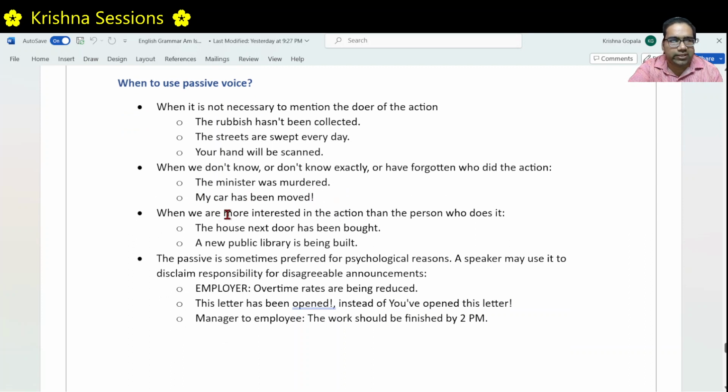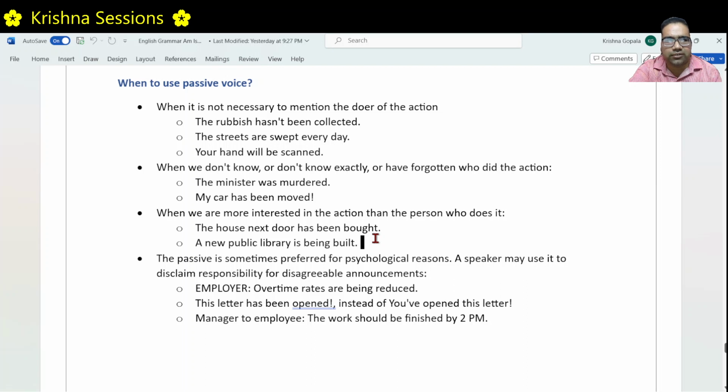Right. Like we discussed, the interest is more in the action. We are more interested in the action than the person who does it. Like, for example, even in this case, your hand will be scanned. Here we are more interested in the action rather than who does it. A new public library is being built. We are more interested in the public library being built.